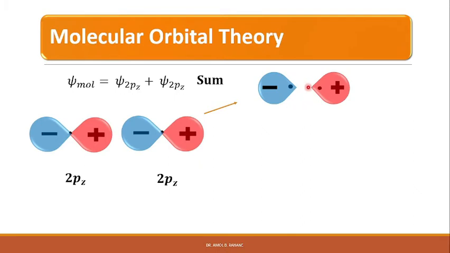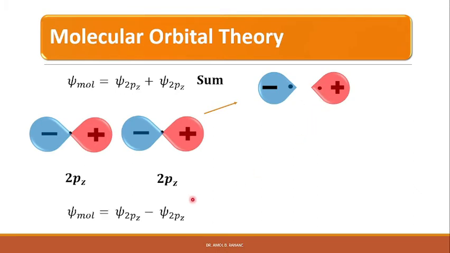So they will cancel each other in between the nuclei, and we can see near the nuclei or outside the bond the negative and positive charges on that orbital. So we can see the shape as shown here.